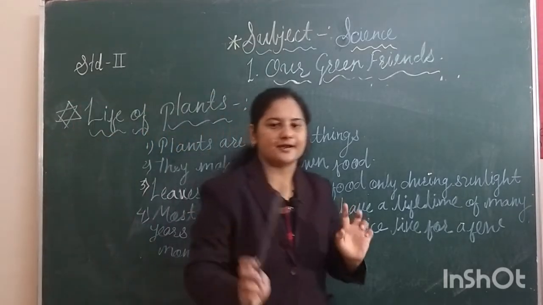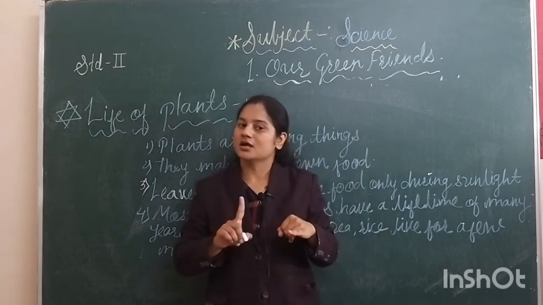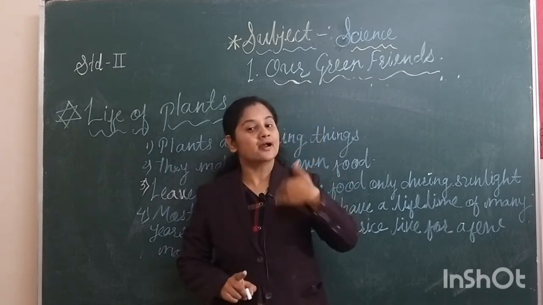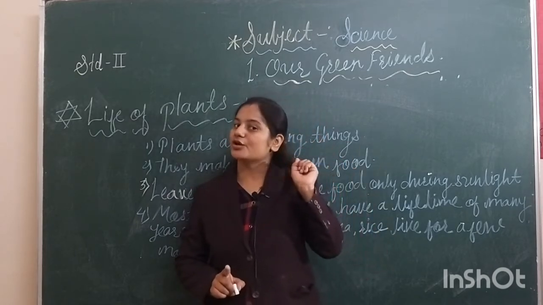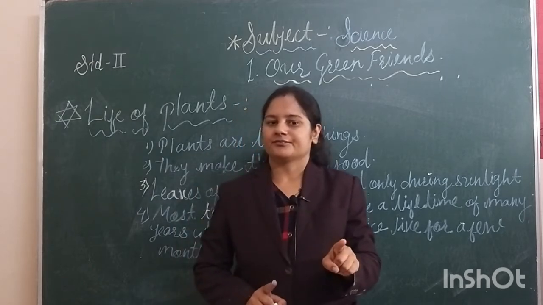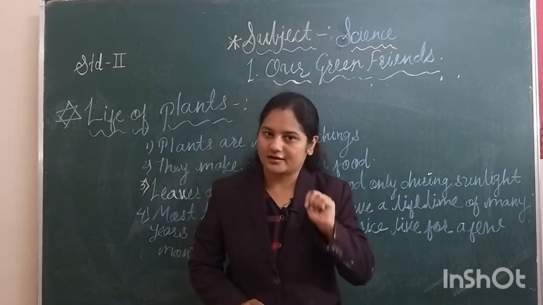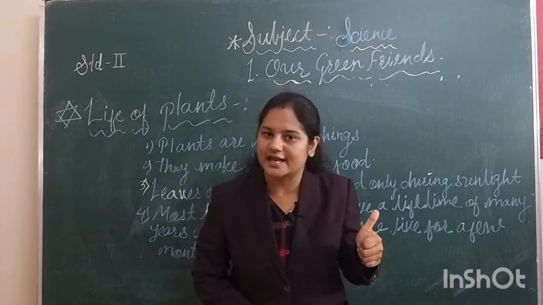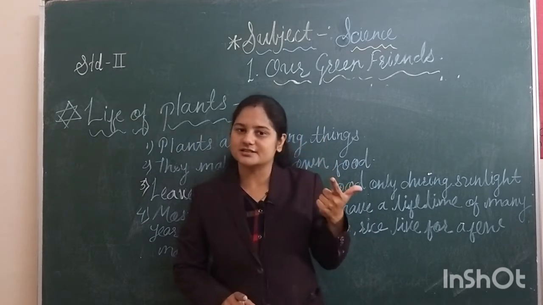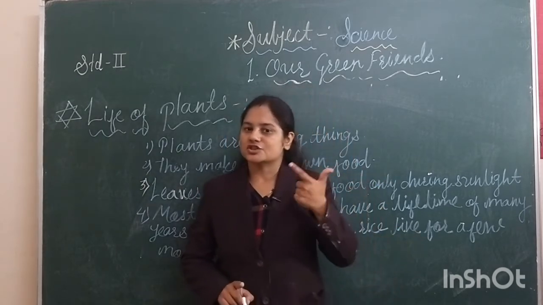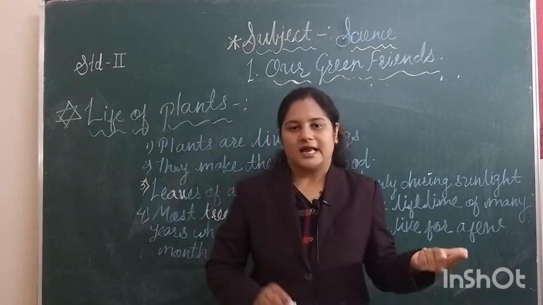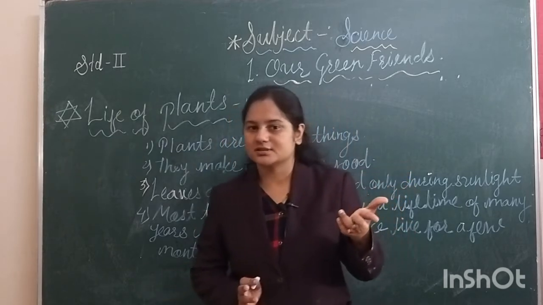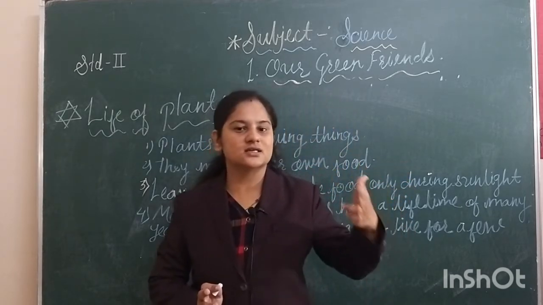Students, in this entire chapter we learned the parts of plants, then the types of plants. Again and again I repeat, keep that in your mind that you have to learn that. There are 5 types of plants. Trees, that is, big plants, are called trees. Second is shrubs, that is, small plants, smaller than trees. Then the third one is herbs, very small plants.